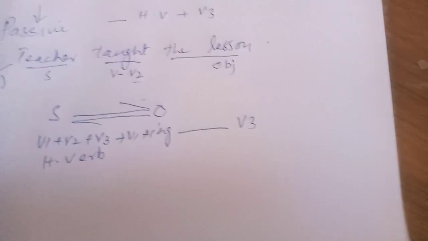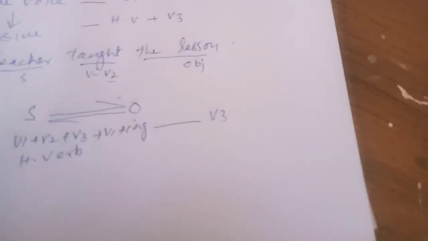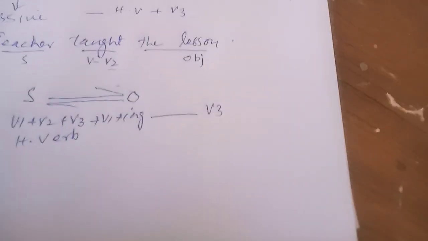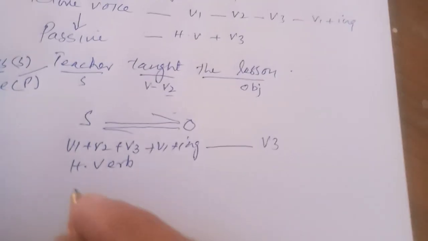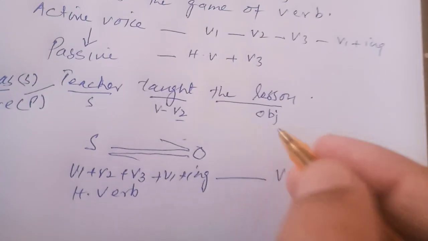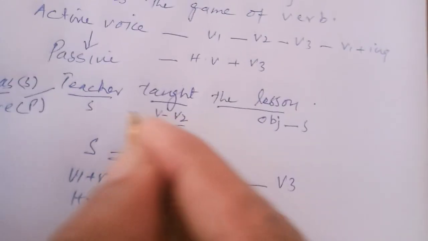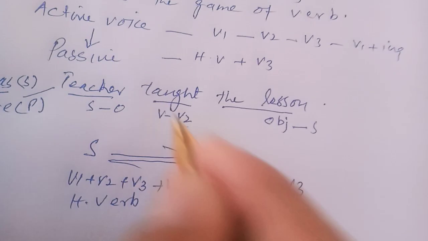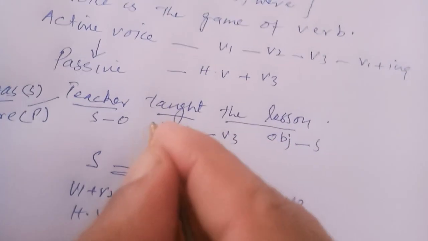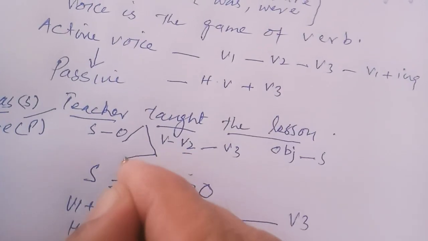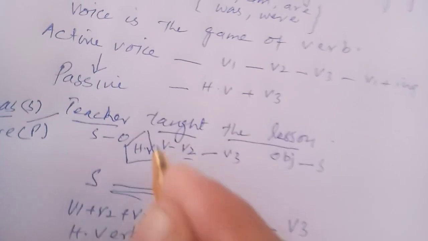Without helping verb, there is no possibility of passive voice. Always remember that whenever you are using passive voice, there must be used third form of the verb. So this object will change into subject, this subject will change into object, and this V2 will change into V3. In this blank space, we will go for the use of helping verb.